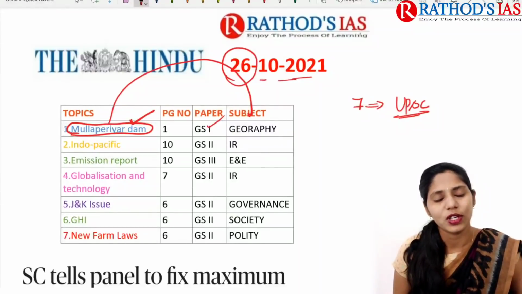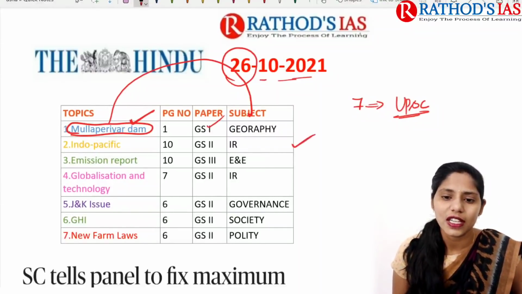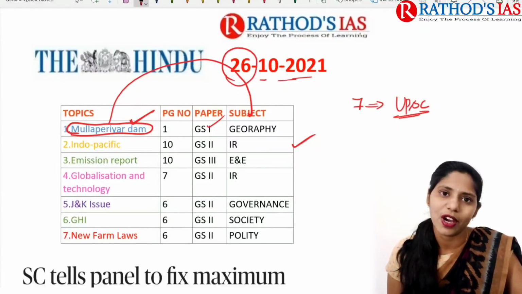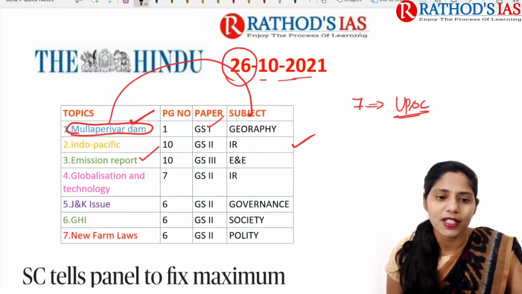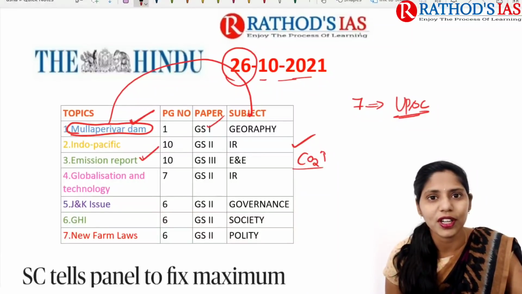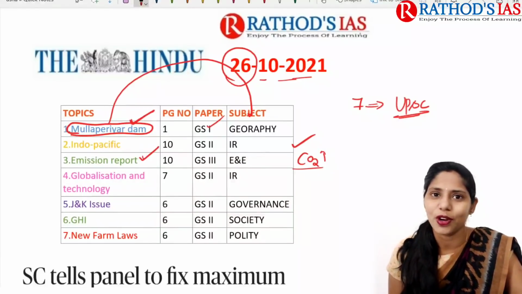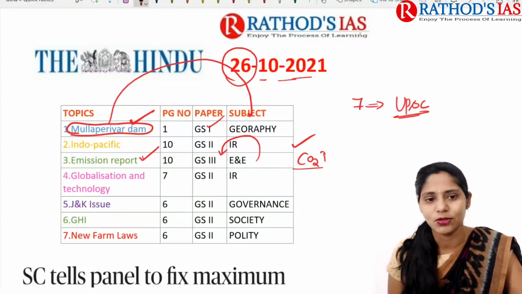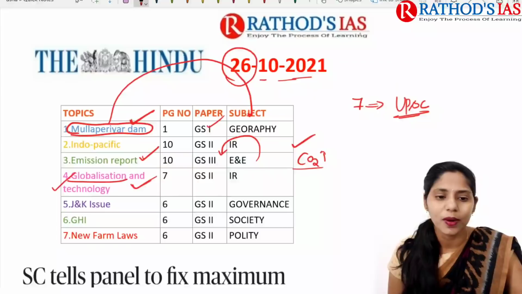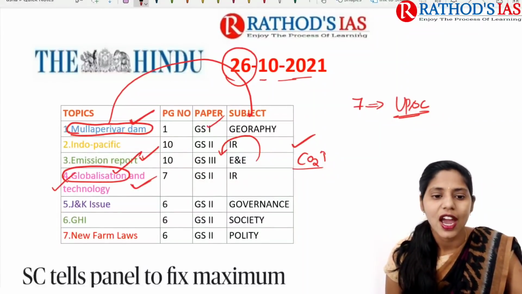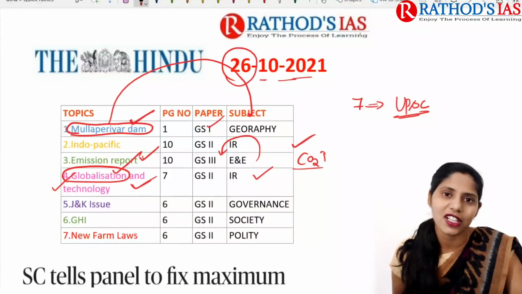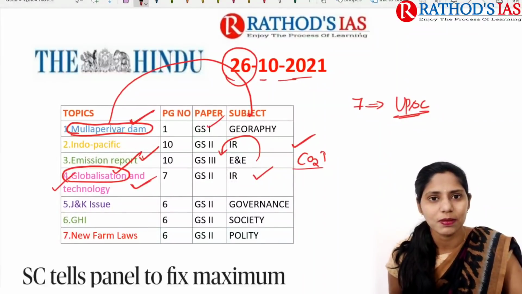And next topic is about Indo-Pacific region. So actually it is an interview. Okay, so we are going to see some important points from that interview which are relevant from our UPSC point of view. And next topic is about emission report, that is carbon dioxide emissions report, and this will be very important from our environment and ecology point of view, which comes under this GS paper 3. And next topic is about globalization and technology. So how this globalization, which is mainly favoring China, and what is the relevance of Quad, we are going to see that. That will be important from our international relations, which mainly comes under our GS paper 2.